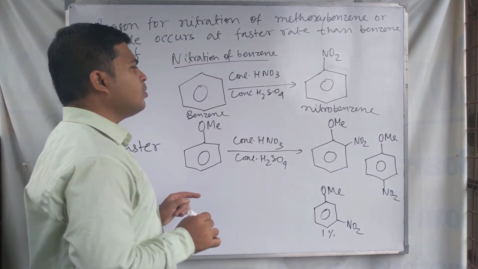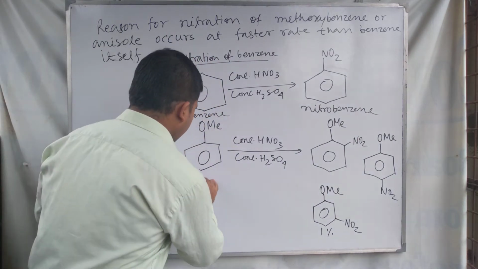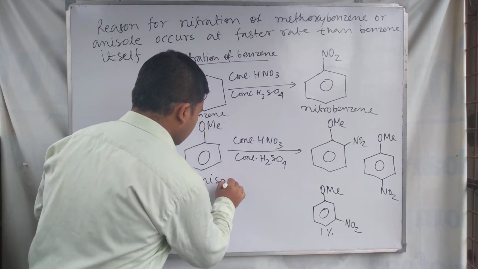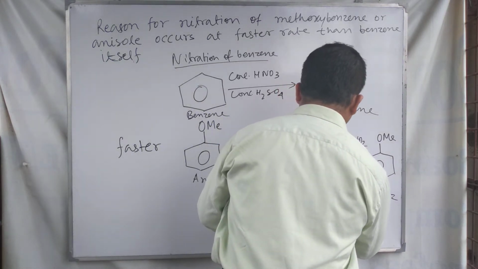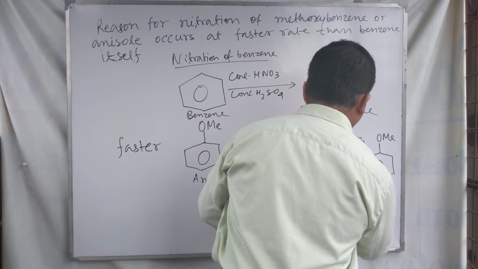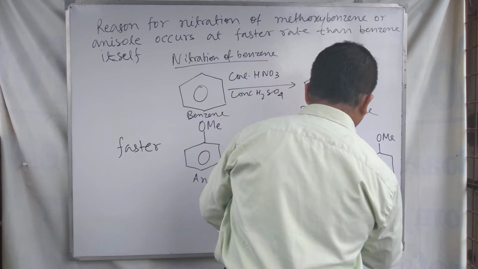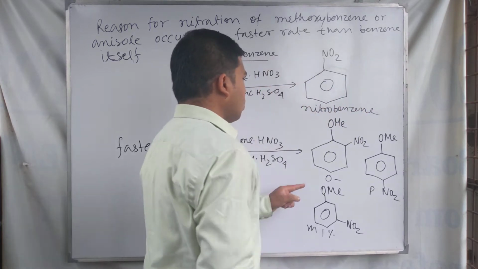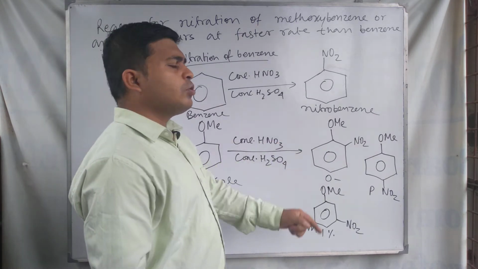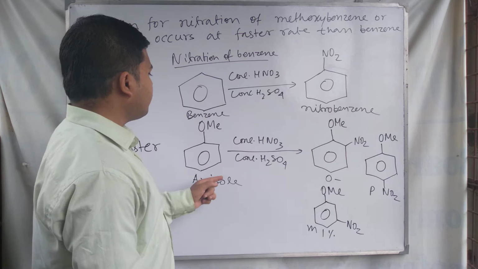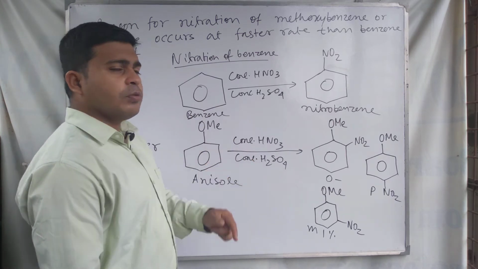So benzene to nitrobenzene forms, and here anisole to ortho, para and meta nitroanisole forms in this nitration of the anisole.